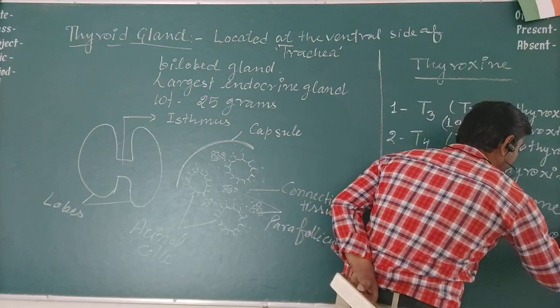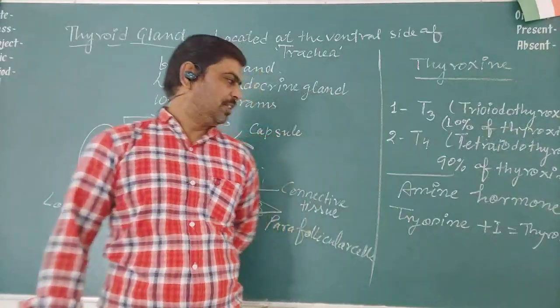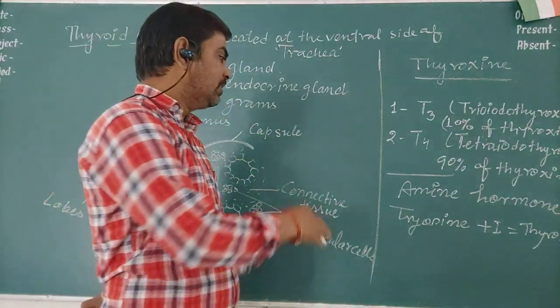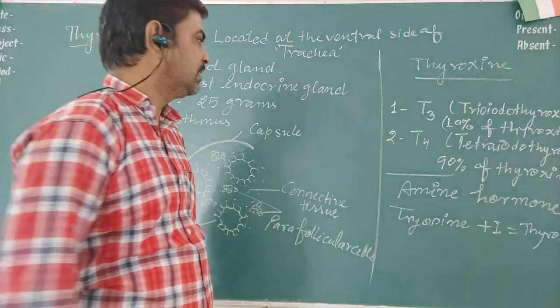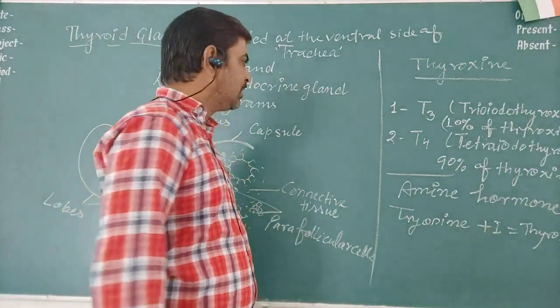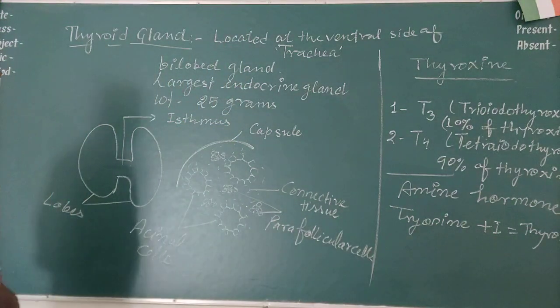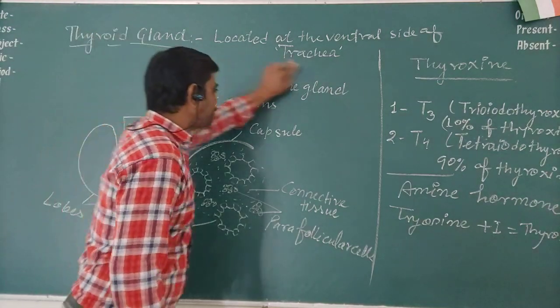On the basis of the atoms attached to the tyrosine, if 3 atoms of iodine are attached, it is T3, and if 4 atoms are attached, then it is T4. Okay? Now let's see what functions the thyroxine performs in the human body.